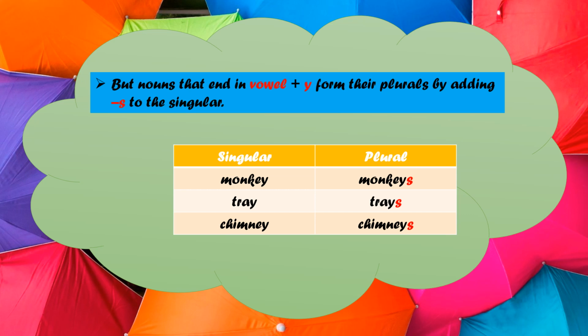So this noun ends in vowel plus Y. So by just adding S, we will form its plural form. So monkey, monkeys. You can see S is added. Tray, trays. Again here it ends with Y and just before Y, a vowel is there. Chimney, chimneys. Okay.